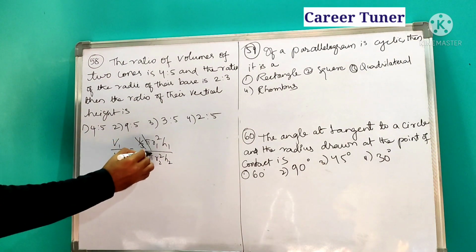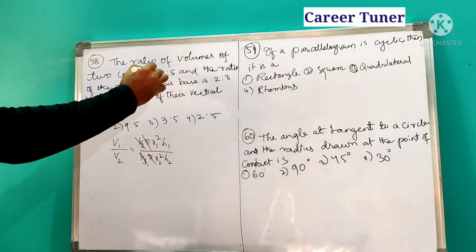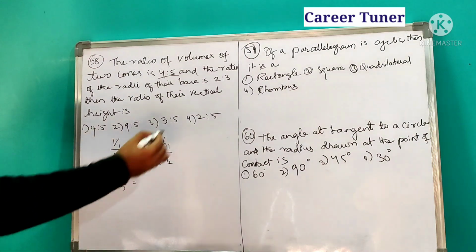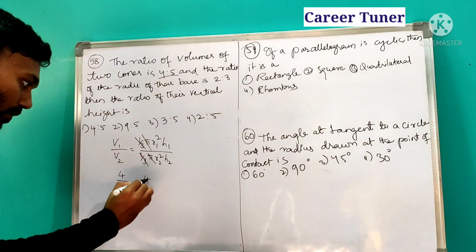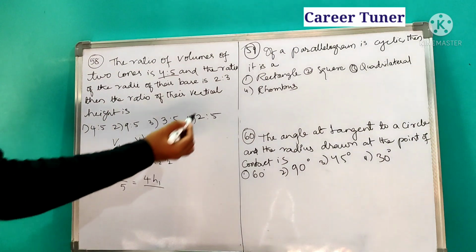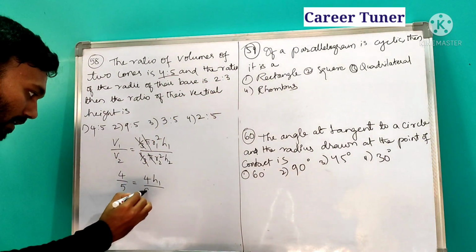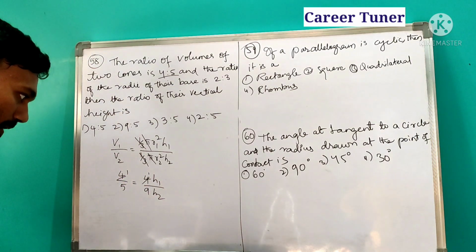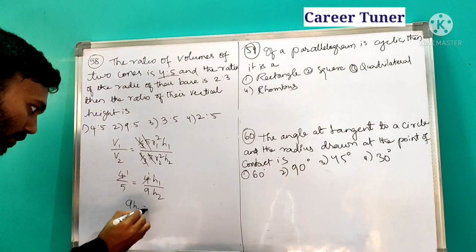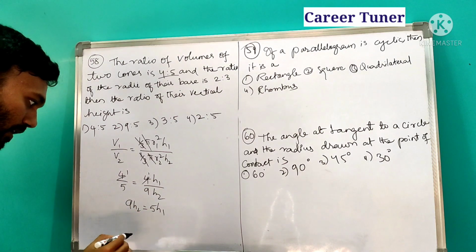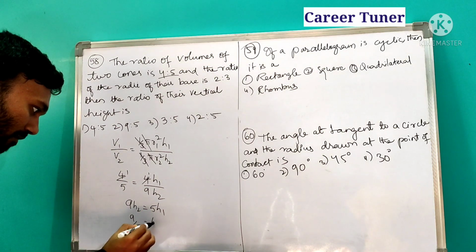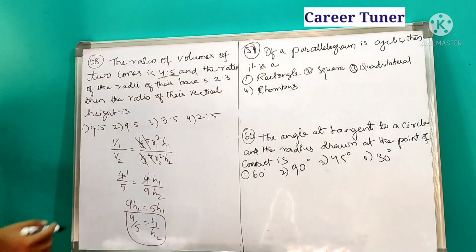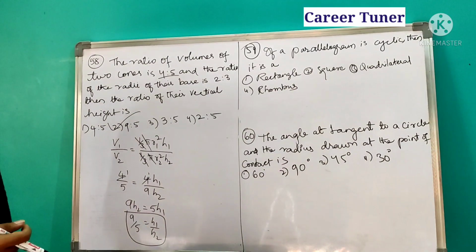Now 1 by 3 and pi get cancelled. So V1 by V2, what is the ratio? 4 by 5 is equal to R1 square, what is R1? 2 square, so 4 H1, by R2 which is 3 square, that is 9 H2. So 4 and 4 will go one time. Do the cross multiplication: 9 H2 is equal to 5 H1. So 9 by 5 is equal to H1 by H2. So the ratio of vertical heights H1 by H2 is equal to 9 is to 5.